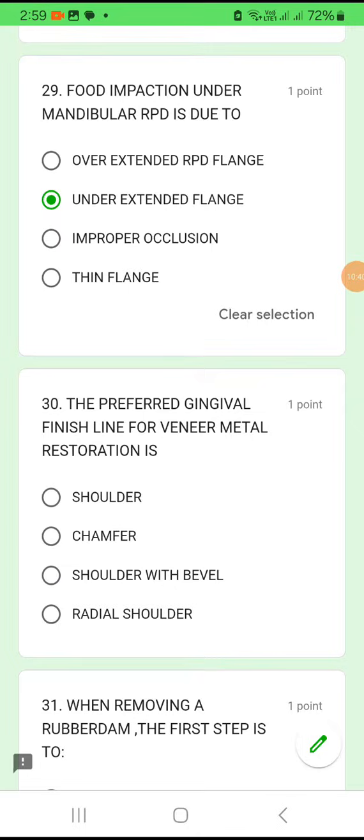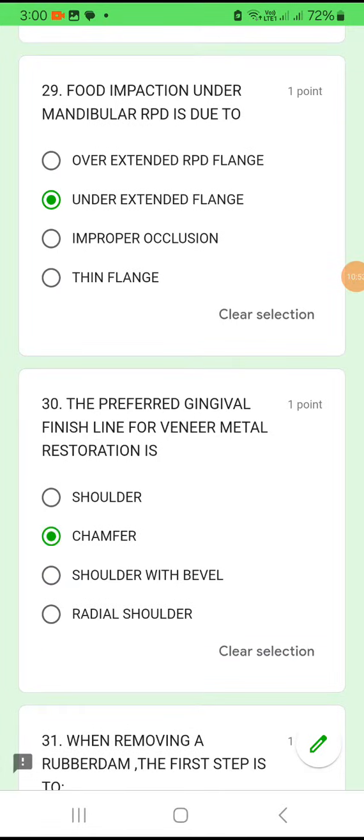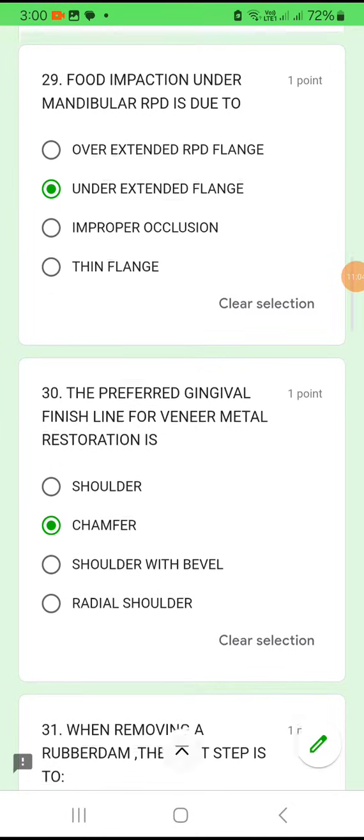Question number 30. The preferred gingival finish line for a veneer metal restoration. Very easy question. For a metal restoration, not porcelain. They are not asking about porcelain. They are asking about veneer metal restoration. You go for chamfer. In the previous model paper, we had asked about the finish line for a porcelain jacket crown. That is shoulder. Okay. Here, veneer metal restoration. That is chamfer.